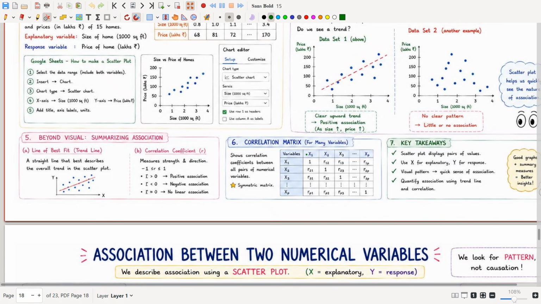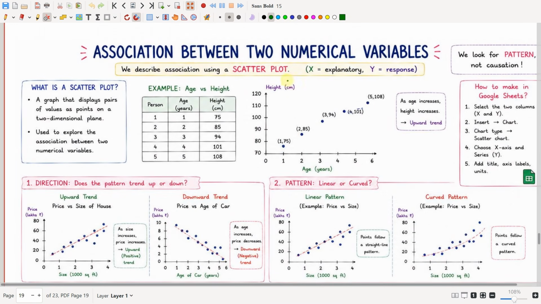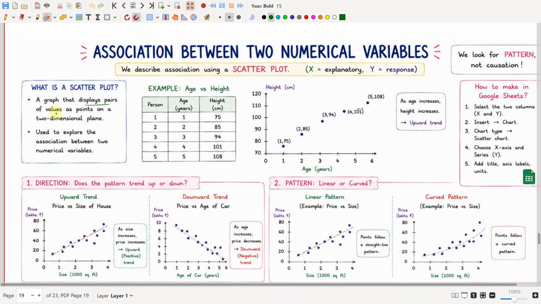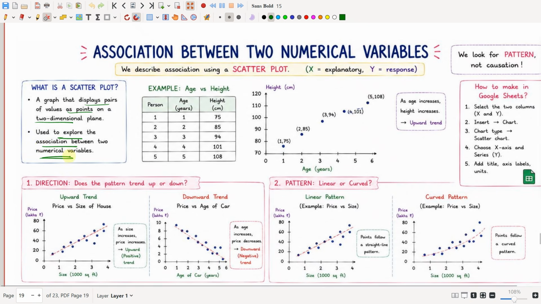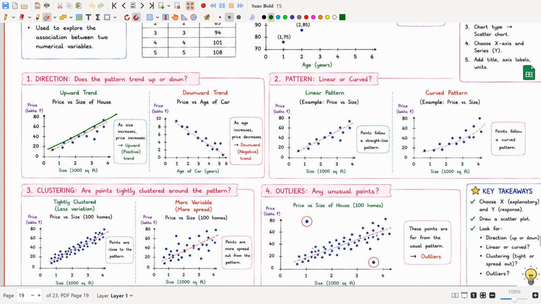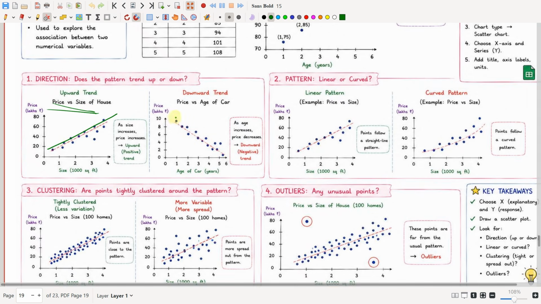Okay, so how do we use the association between two variables? We will be using a scatter plot where x is the explanatory variable and y is the response variable. We look for patterns, not causation. A scatter plot is a graph that displays pairs of values as points on a two-dimensional plane and is used to explore the association between two numerical variables. So there will be many patterns in the scatter plot, depending upon the direction. If it is an upward trend, there will be a positive association, and downward trend.